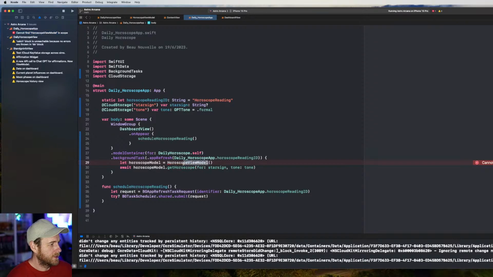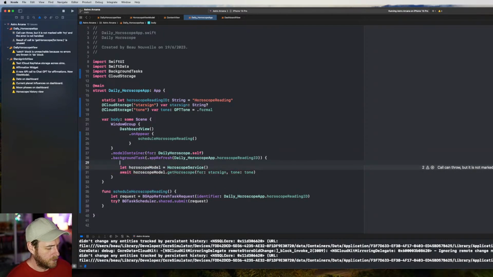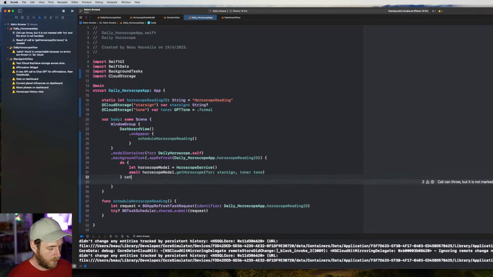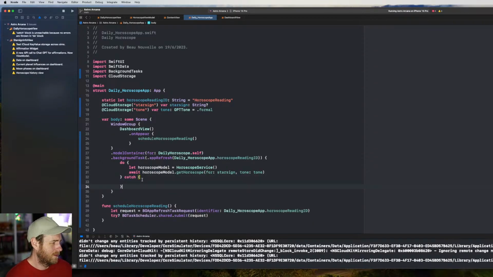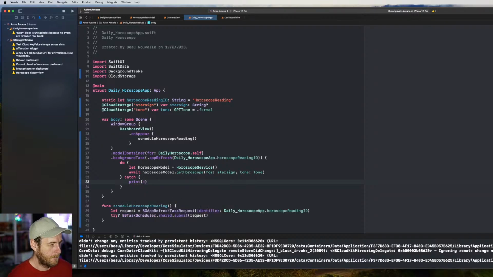So if I change this back to the service, this makes more sense now to use here because it's a service. It's not a view model, which means I can call it from anywhere in the app now. I could do that anyway, but I just feel more comfortable now that it's named something correct. And then we have error handling here too. So what we can do is reschedule if it breaks, right? There's no point printing it because no one's going to see it. I'm going to do it anyway.